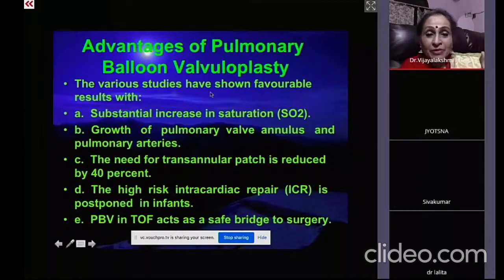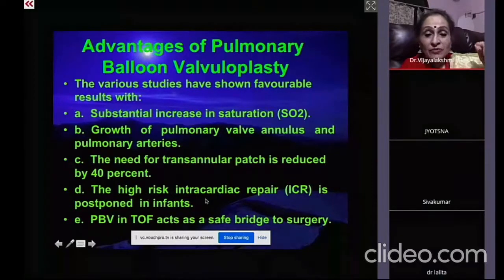And apart from that, there is a growth of the pulmonary valve annulus. And because of the annulus growth, during the surgery, the requirement of the annular patch also comes down. And the need for the transannular patch is reduced by 40%. So that is very significant. The transannular patch is the cause for the pulmonary regurgitation, and that comes down by 40%. And that's a huge advantage.